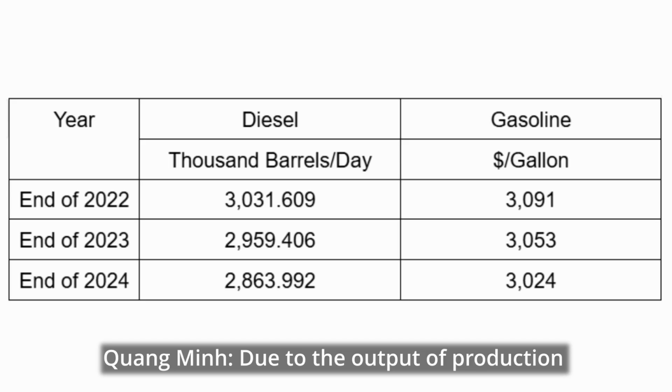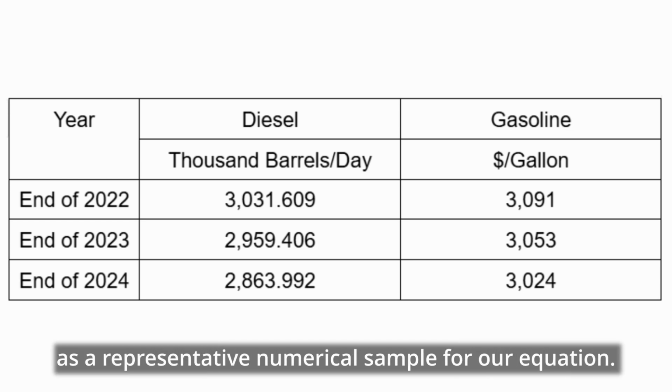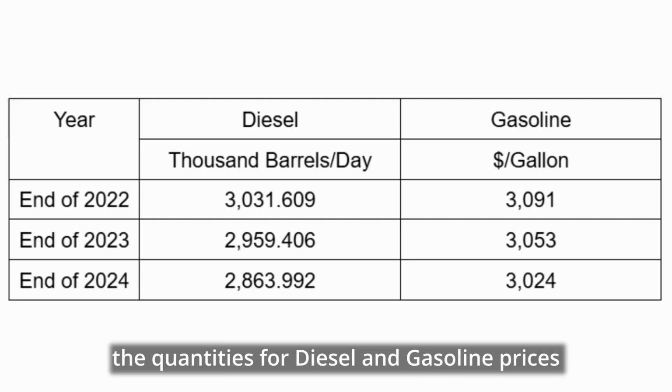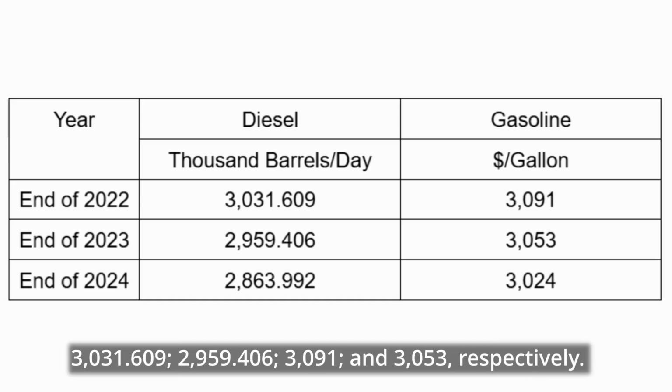Due to the output of the production for diesel and gasoline, the first two data points have been selected as a representative numerical sample for our equation. According to the table, the quantities for diesel and gasoline price at the end of 2022 and 2023 are 2,031.609 and 2,959.406, 2,091 and 2,053 respectively.